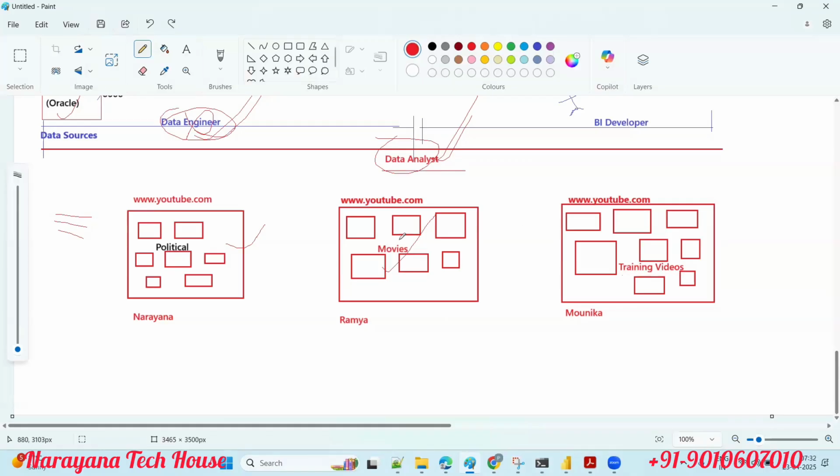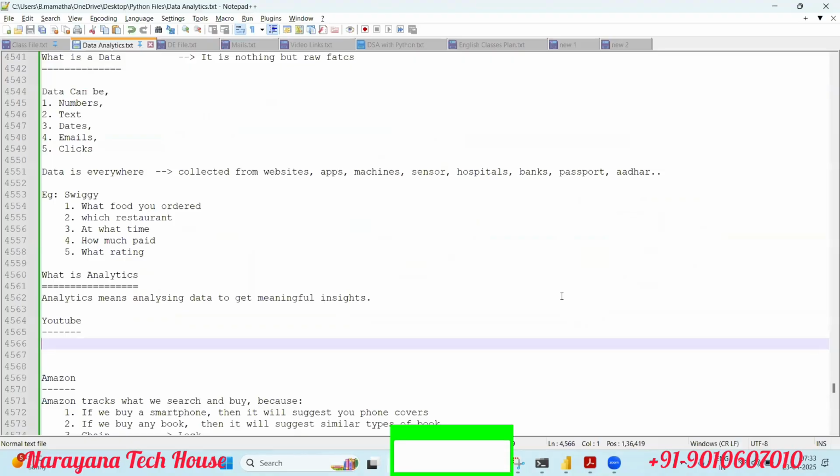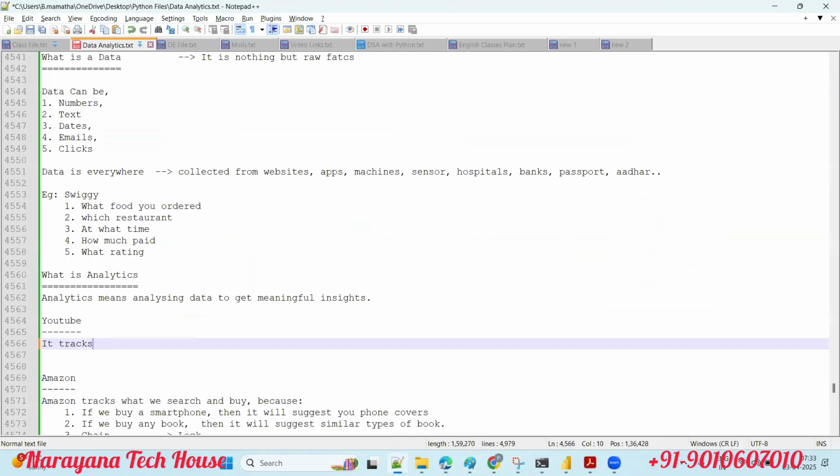Means, we are all using the same website, but still we are getting different types of videos. That is based on our previous search. Whatever you searched, whatever you watched, all that data is tracked by whom? YouTube. Our previous search, previous watch, previous likes. So YouTube also tracks our data. What does it track? Tell me now.